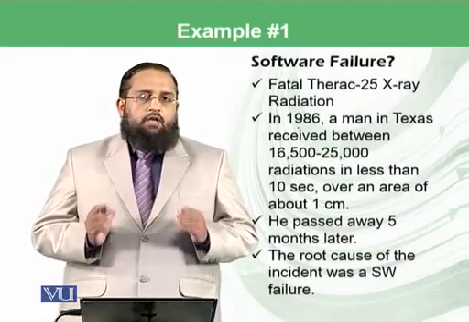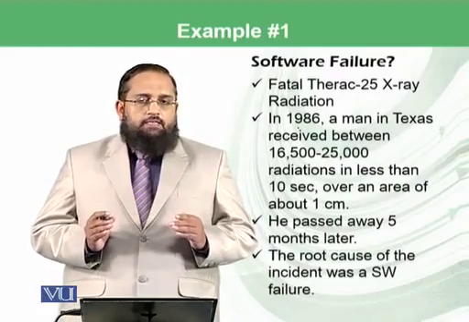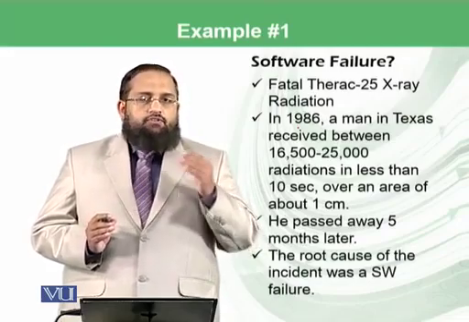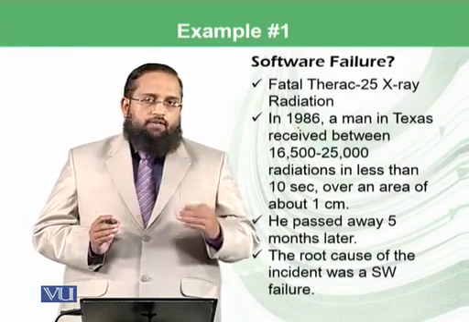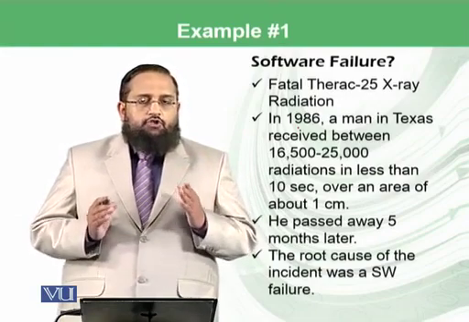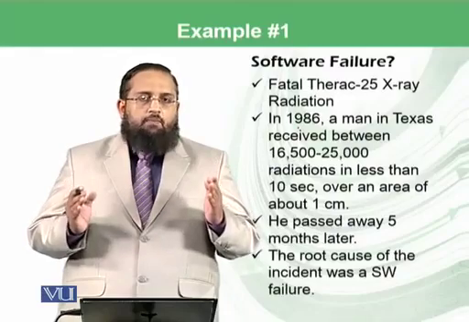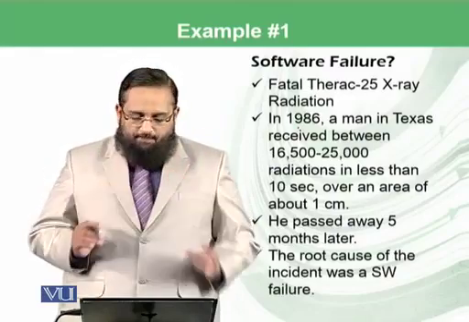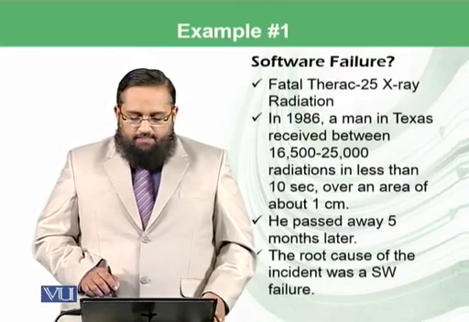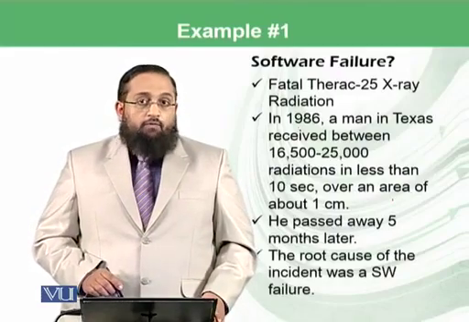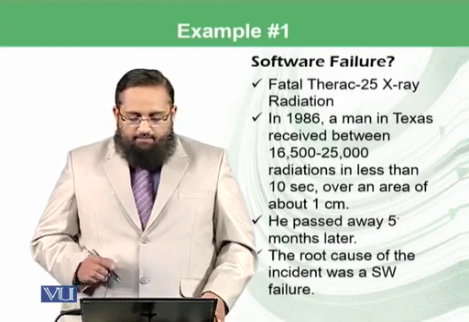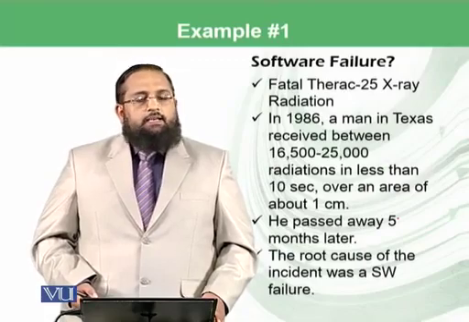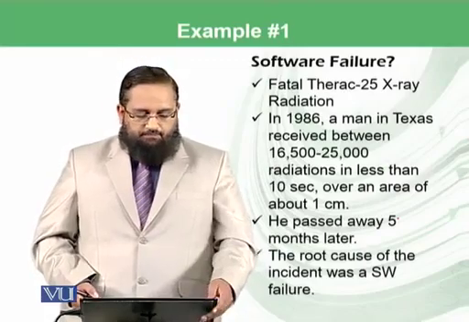This was not required, it was extreme, and it needed to be avoided and checked during the software verification process, so that the machine should not give such a huge amount of radiation in such a short span of time. It was concentrated over an area of about 1 centimeter, and the user passed away 5 months later, and the root cause was this radiation.